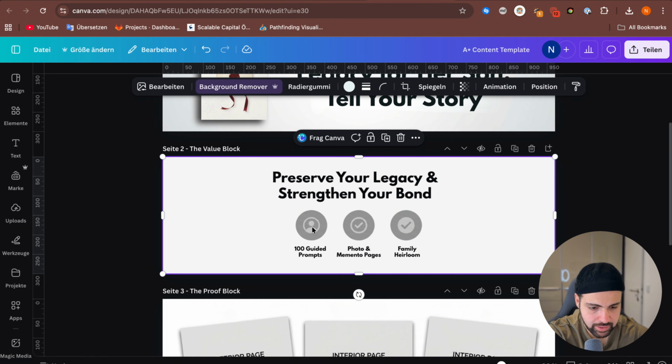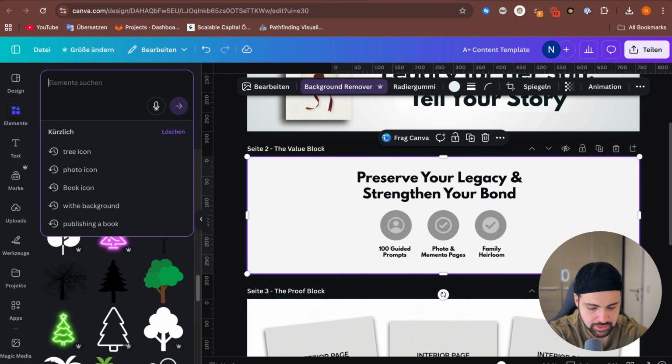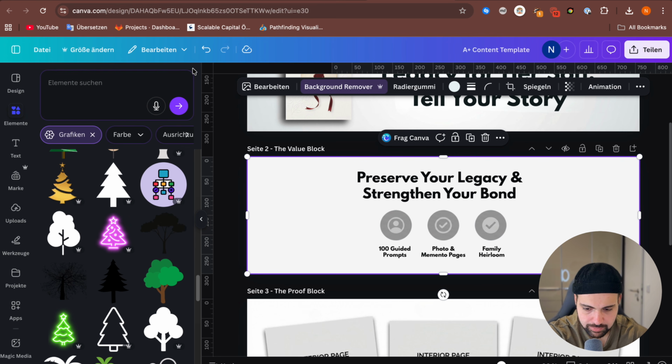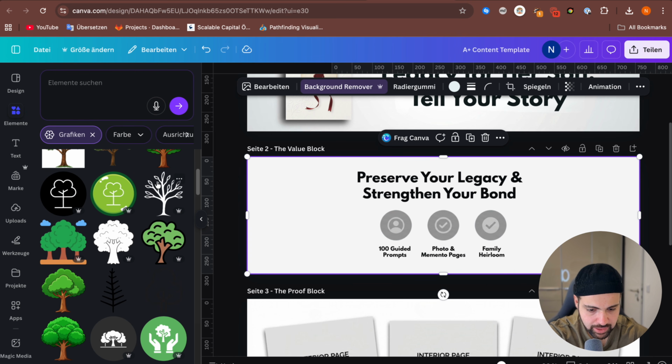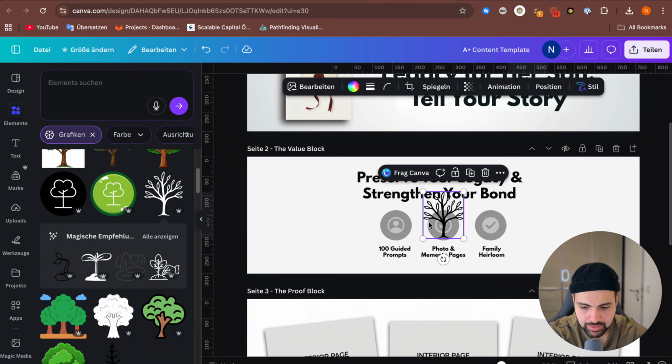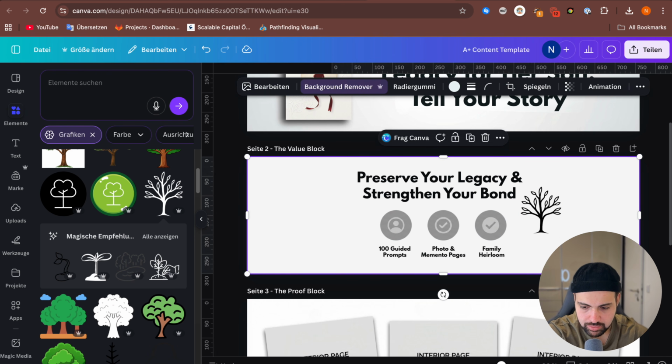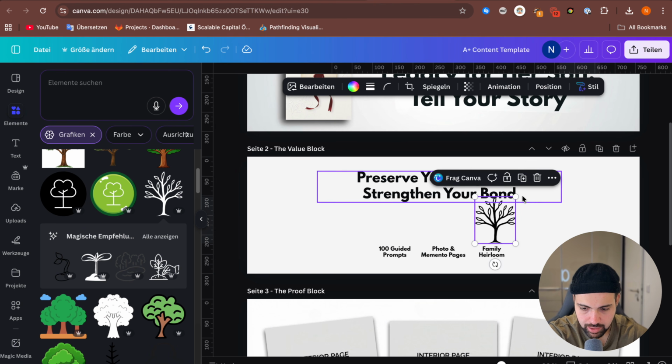And now to the icons, you can go to elements. You see here, I already searched for something. For the family heirloom, we can use a tree icon, something like this one. You have to make sure that if you don't have the pro account, that you use only images that don't have this premium tag here. So in this case, I have premium, so I can use it. And to do that, I can remove the background and add this one.